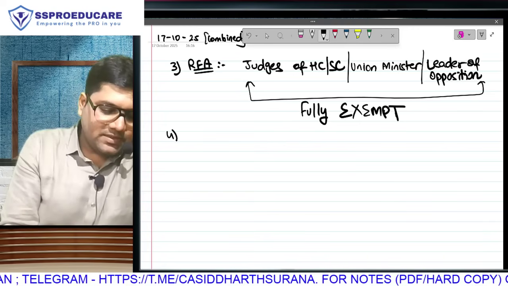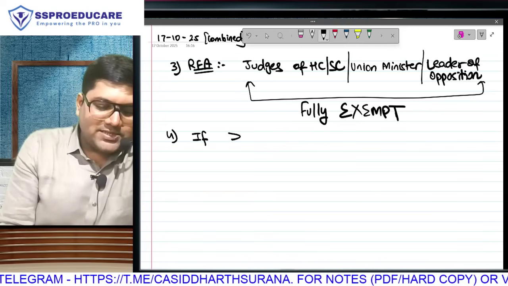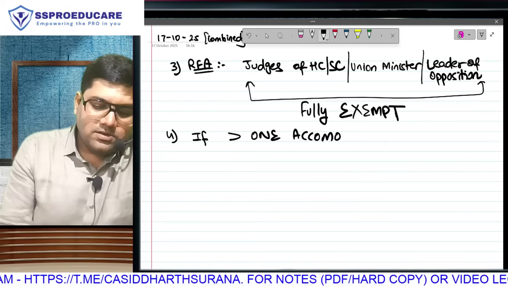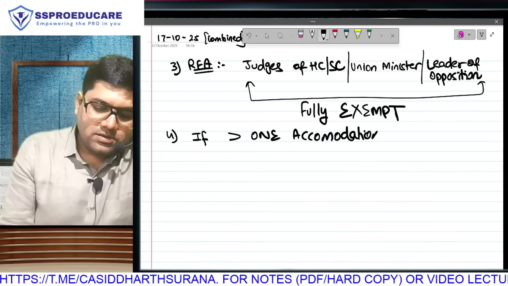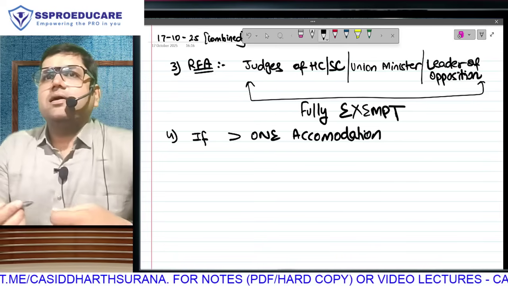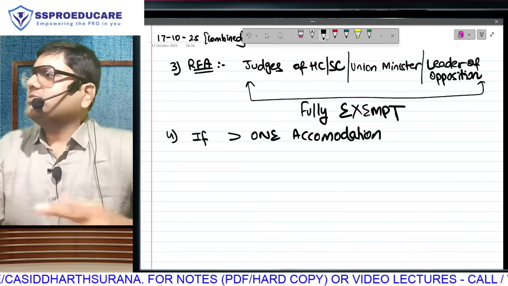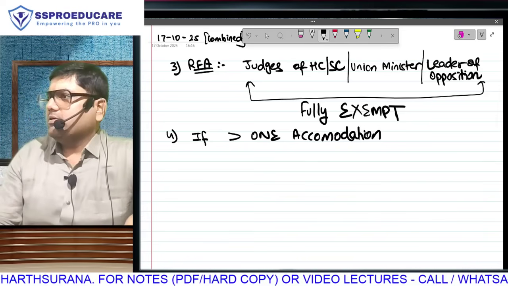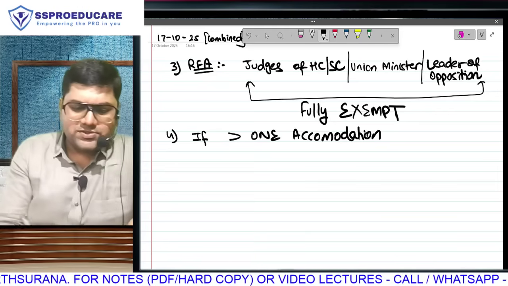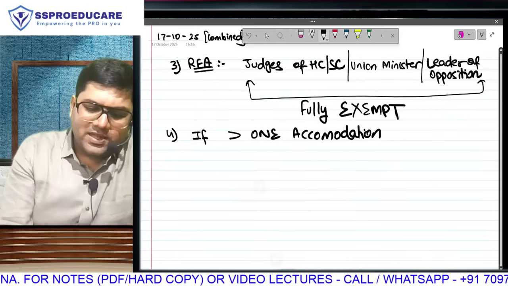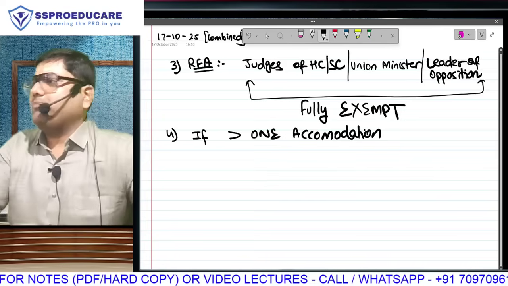Next, if your employer is giving you more than one accommodation, he is giving you 2 houses to live. So simple. Both houses' valuation we will be doing separately because you are getting double benefit. It is possible that he is giving you 2 houses. It is possible that your boss gave you 1 house. So you are paying tax only on the value of 1 perquisite.